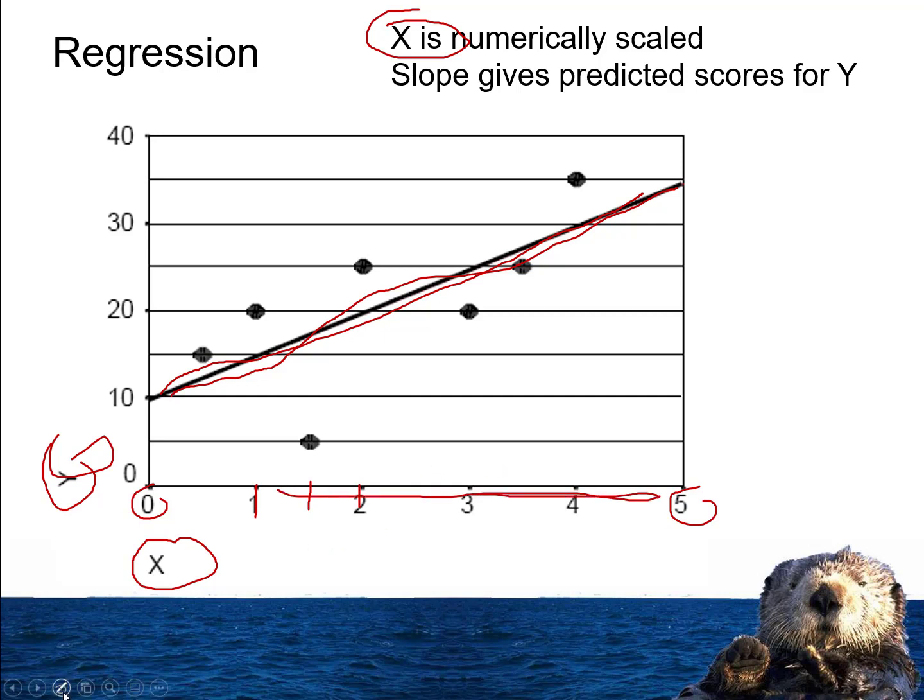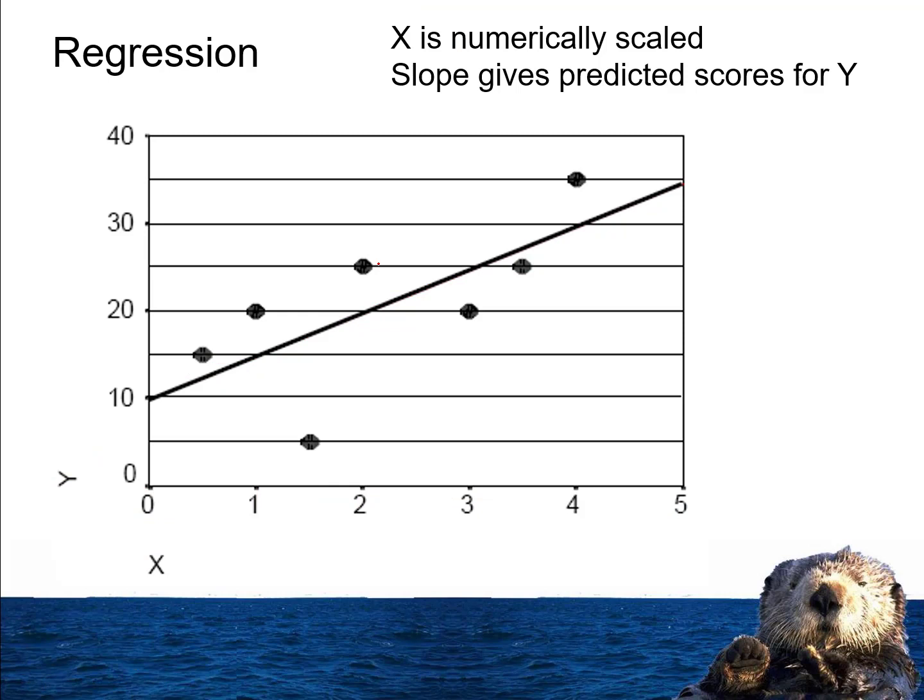And with this equation, we have this numerically scaled x variable that ranges from low to high. And we plug in our equation, we get the slope, and the slope gives us our predicted scores on y. So we use someone's score on x to get what their predicted score is on y. And the slope is what gives us what their predicted score is.